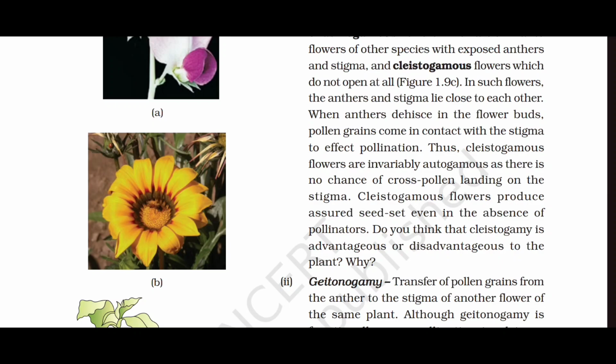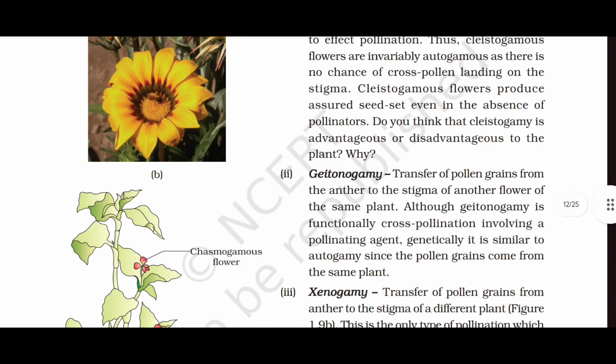Thus, cleistogamous flowers are invariably autogamous as there is no chance of cross-pollination, no chance of cross-pollen landing on the stigma. Cleistogamous flowers produce assured seed set even in the absence of the pollinators. Do you think that cleistogamy is advantageous or disadvantageous to the plant? Why?